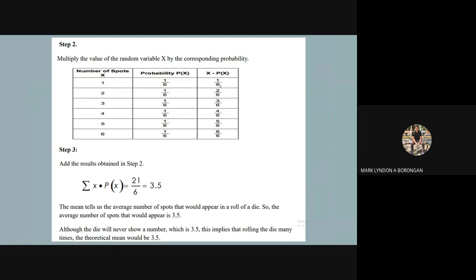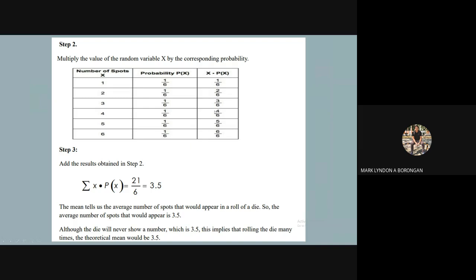So 1 times 1/6 is just 1/6. 2 times 1/6 is just 2/6. Okay? So 1 ra man ang mga numerator nilang tanan. So ato ra i-copy paste diretso ang ilang numerator, and then copy ra pud ang denominator. Okay? So 3 times 1/6 is 3/6, 4 times 1/6 is 4/6, and so on. Okay, so nakuha nata inani.